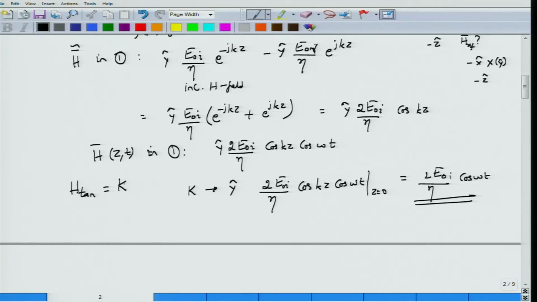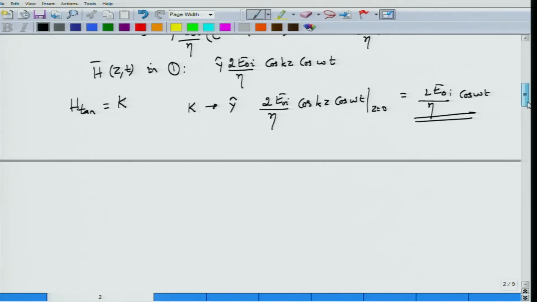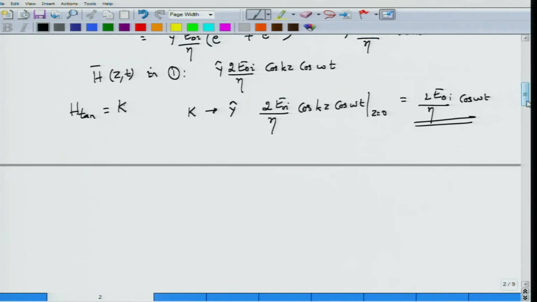We don't have to go into those details at this point, but just remember that the boundary conditions indicate that the discontinuity in tangential H must be maintained by the sheet current density K, and this is precisely what you are going to get. The magnetic field discontinuity will manifest in the form of sheet current density K.